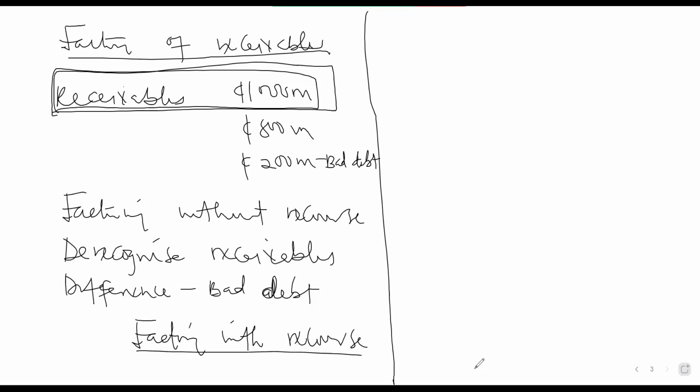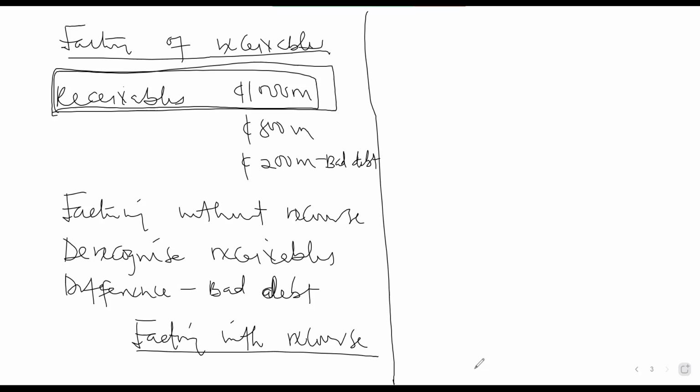Factoring with recourse. The company will still recognize the receivables because the risk is not transferred to the factor company. If they are not able to collect the money within 6 months or within a stipulated time, they will come for their money with interest. It means you are just saying, okay, give me 10 Ghana cedis. My money is with Kofi. Help me to collect my money from Kofi.